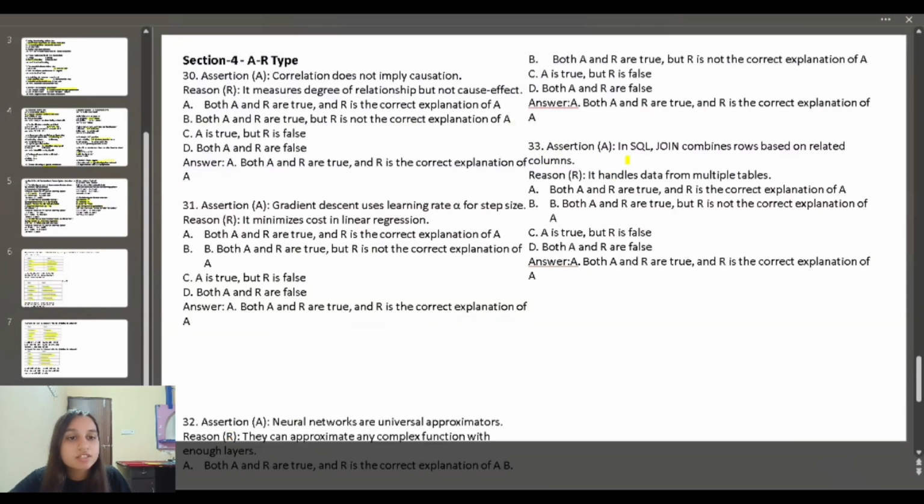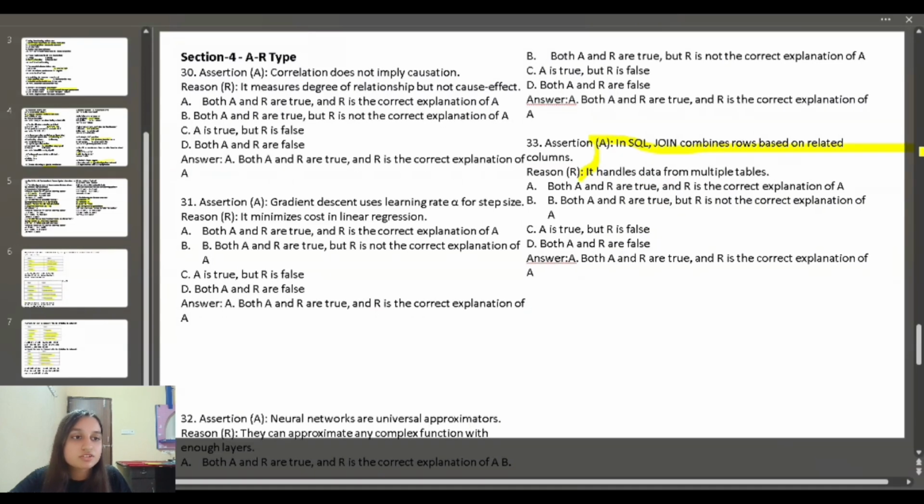33rd question, assertion A: in SQL, join combines rows from two tables based on related columns. Reason: it handles data from multiple tables. Here both A and R are correct, and R is the correct reason for assertion A.